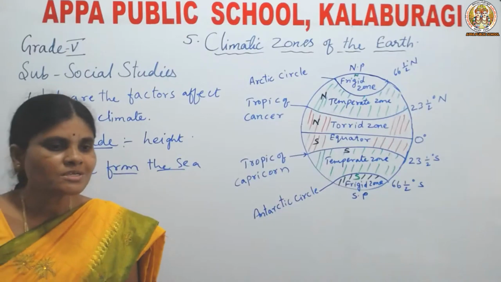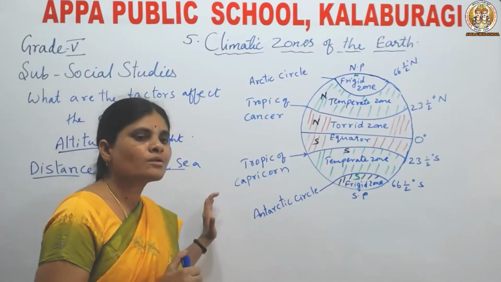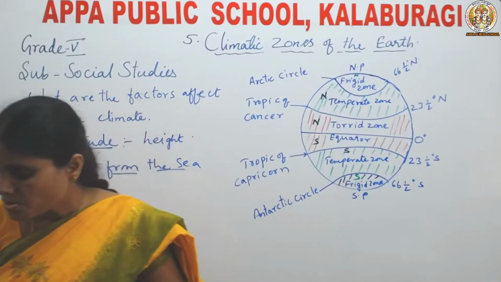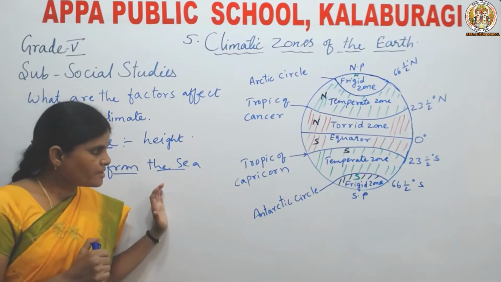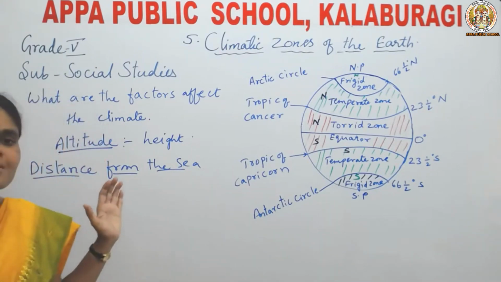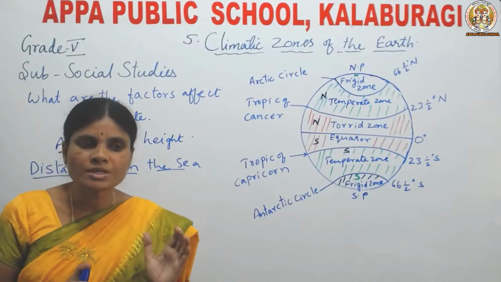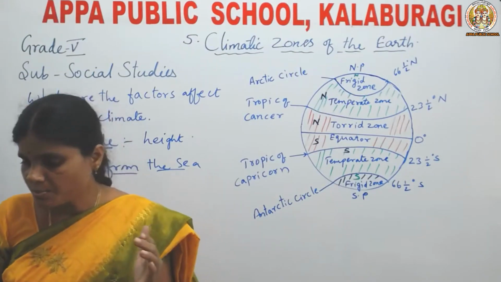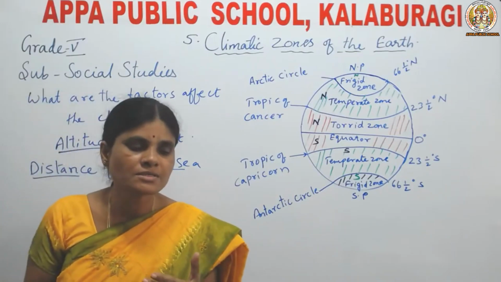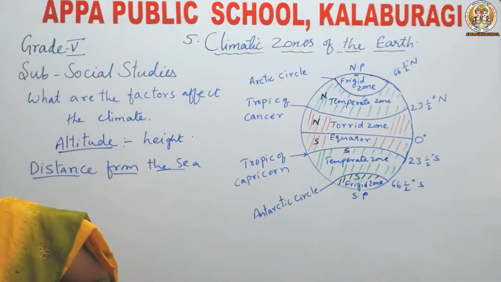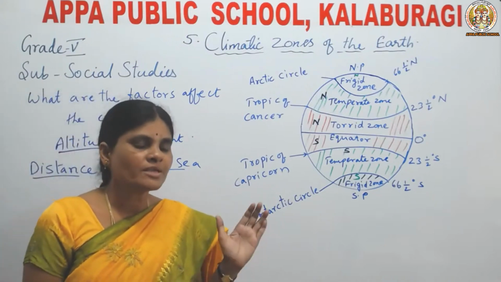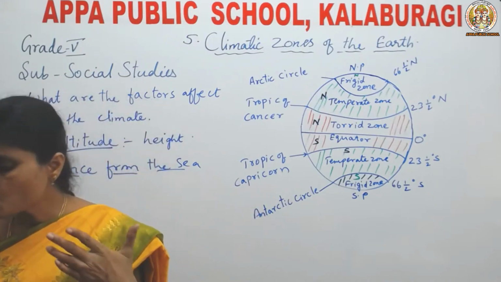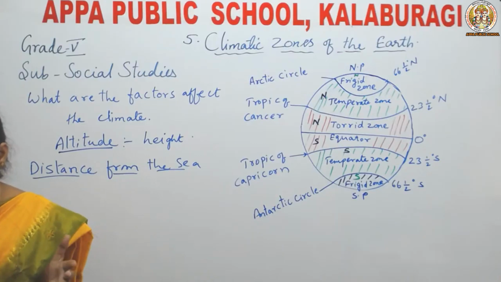Oceans heat up and cool down more slowly than the land. The places which are closer to the seas have cooler temperature. The places closer to the seas are cooler than the places away from the sea.